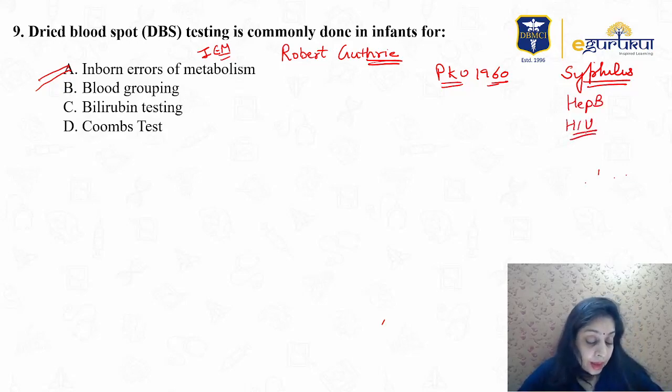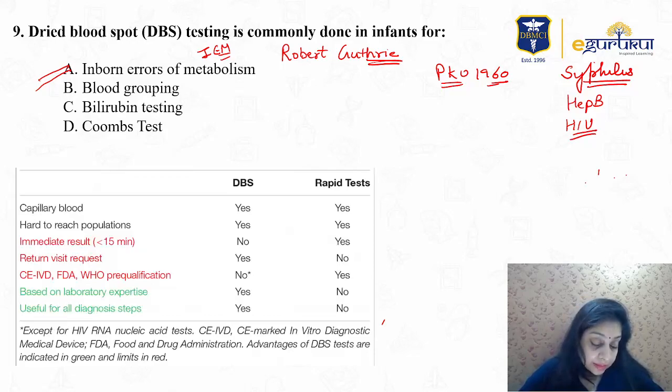Okay, bilirubin testing, before going further into bilirubin testing and the Coombs test, the DBS test is different from the rapid test, and usually it is used when there is no blood testing facility around, so it is hard to carry the blood as such. At that time the dried blood spot preserves the blood sample and helps in the detection of the disease.